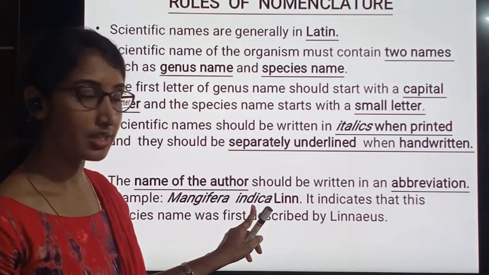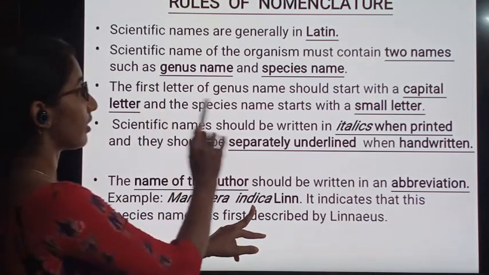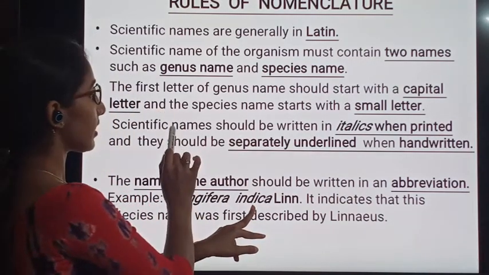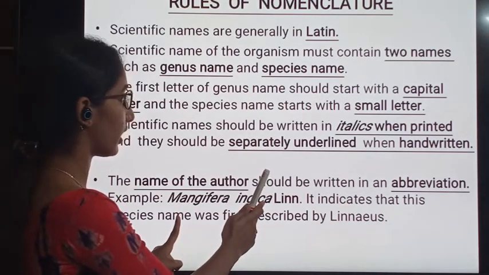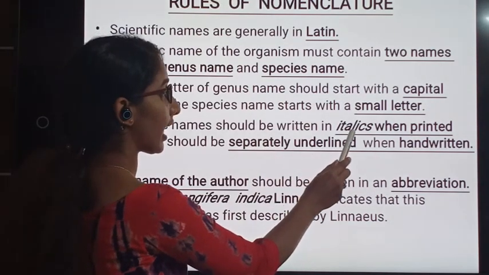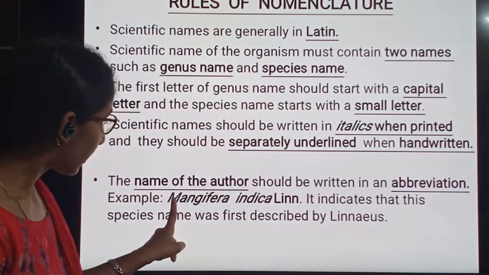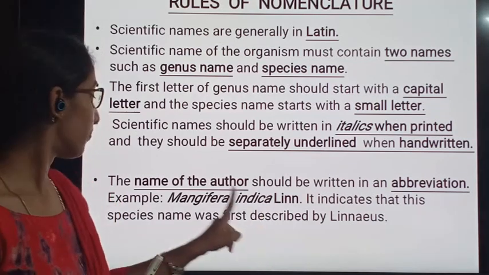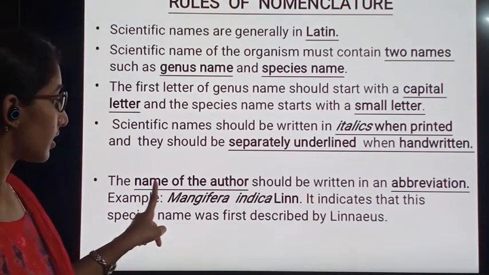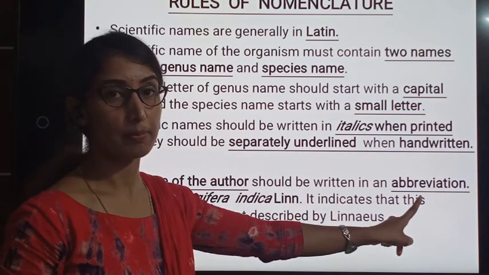You are observing here the fourth rule. The scientific name, Mangifera indica, should be written in italics when printed. This is in a printed form, so the name is indicated in an italic style. And the last rule is the name of the author should be written in an abbreviation.